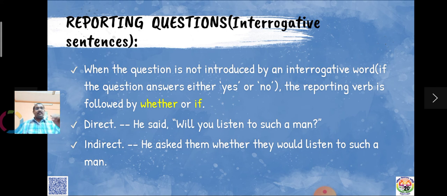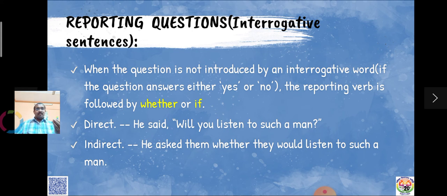So, when the question is not introduced by an interrogative word, if the question answers either yes or no, the reporting verb is followed by whether or if. We have to insert either whether or if. Look at the example. He said, "Will you listen to such a man?" The answer is either yes or no only.